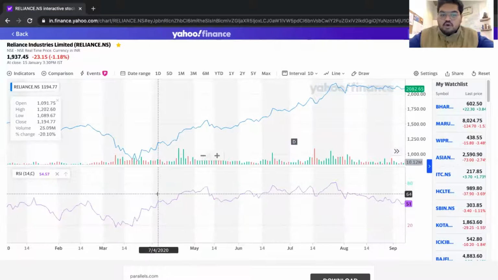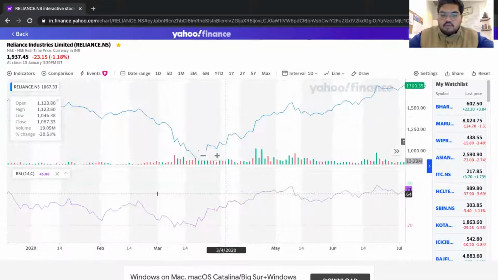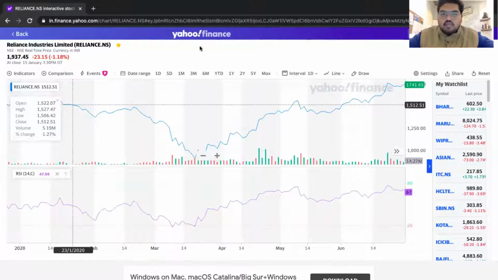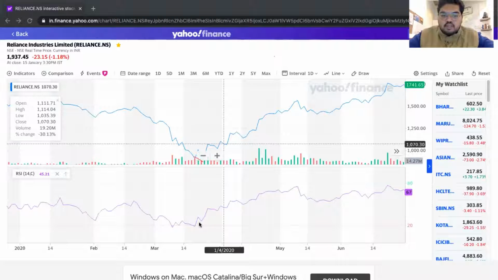Okay. Now let's talk about how and when trend reversal comes into play. All right. Out here, you can see very clearly that the price line is falling. At the same time, you can see that the RSI is increasing. So there's a divergence, all right?